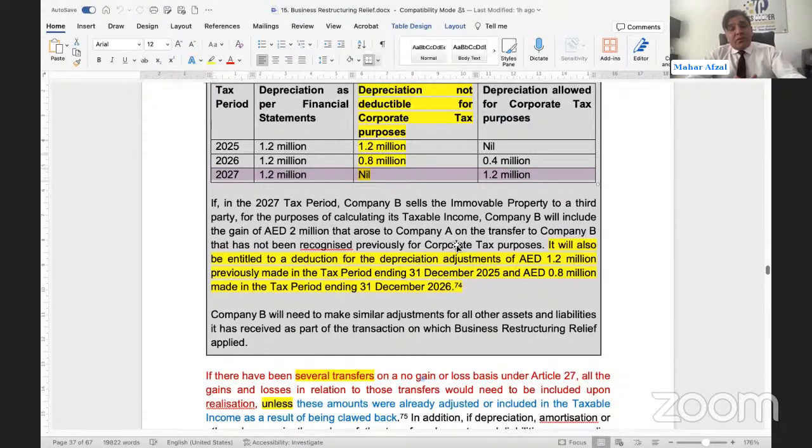Remaining will be the amount on which they will be liable to pay tax. So this is how, if you look into this very carefully, the burden of paying tax has been transferred under the business restructuring relief from the transferor to the transferee. The transferor was supposed to pay the tax at the time of transfer in a single go, but the transferee is paying the tax through the disallowance of the depreciation. At the end, the FTA is getting the full amount, by the way. Then once this asset or liability or any business is transferred, they make the adjustment and pay the related tax upon that as well.